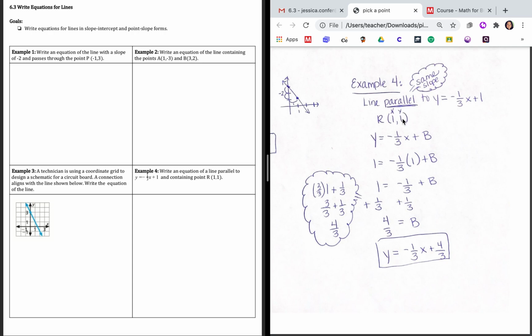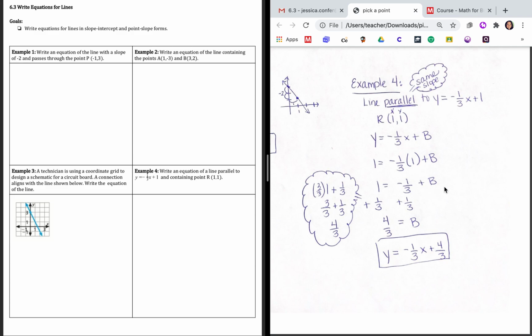Substituting 1 in for y, you get 1 = -1/3, substitute your value of x, which is 1, plus b. Remember, do not continue writing x once you do your substitution. Negative 1/3 times 1 is just negative 1/3. So you have 1 = -1/3 + b.